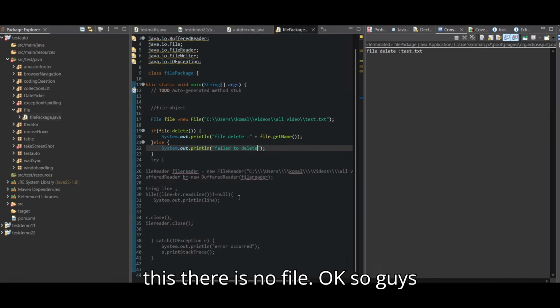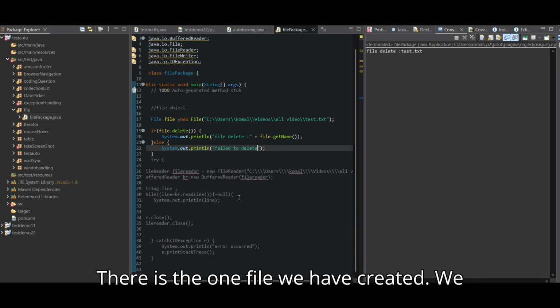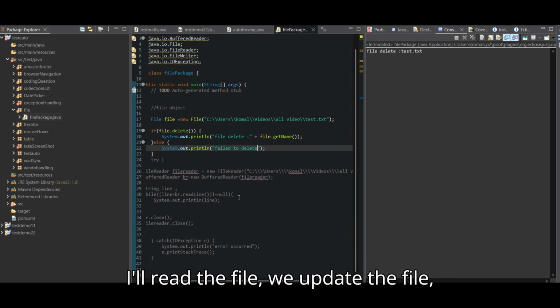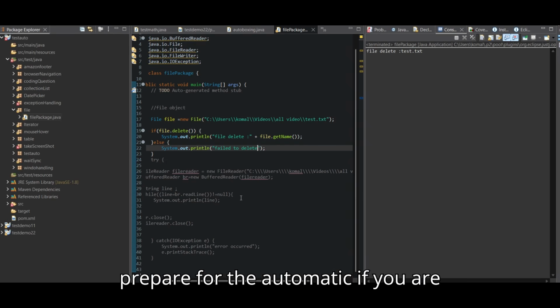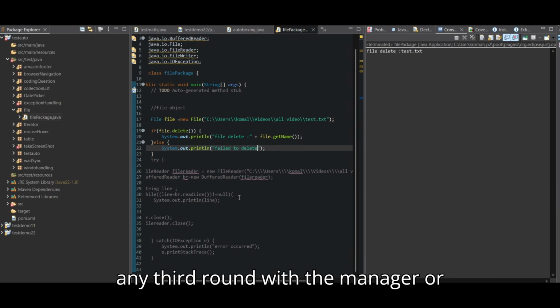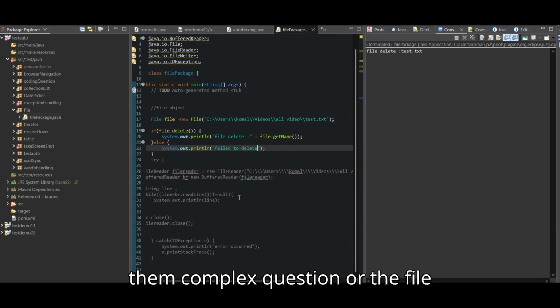Okay. So guys, this is the way. There is the one file we have created. We read the file, we update the file, we append the file, we delete the file the same way. You should prepare this for automation. If you are going to attend any SDET interview, or any third round with the manager, or technical round, second round, most of the second round they ask a little complex question. File handling is a complex question.